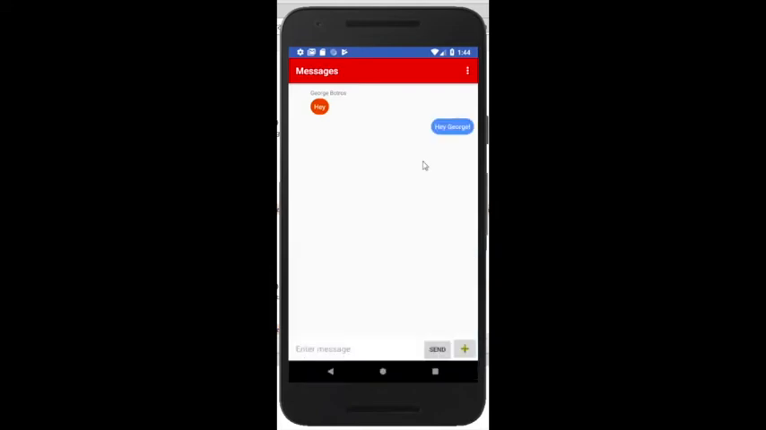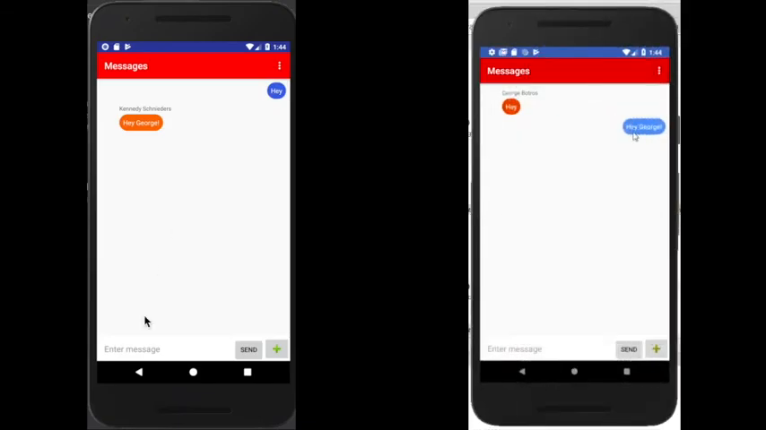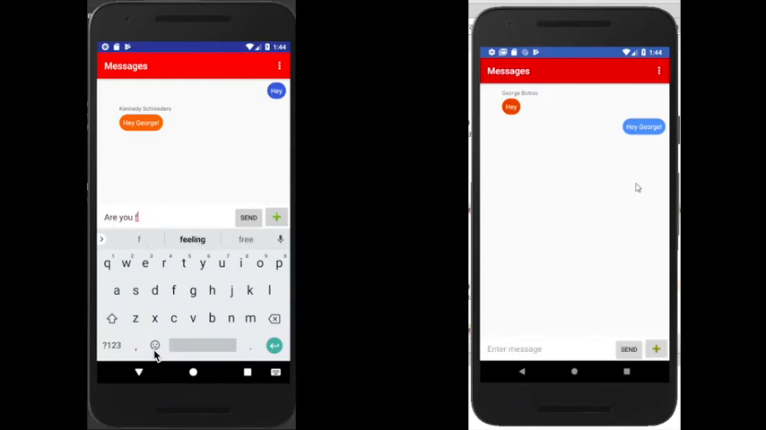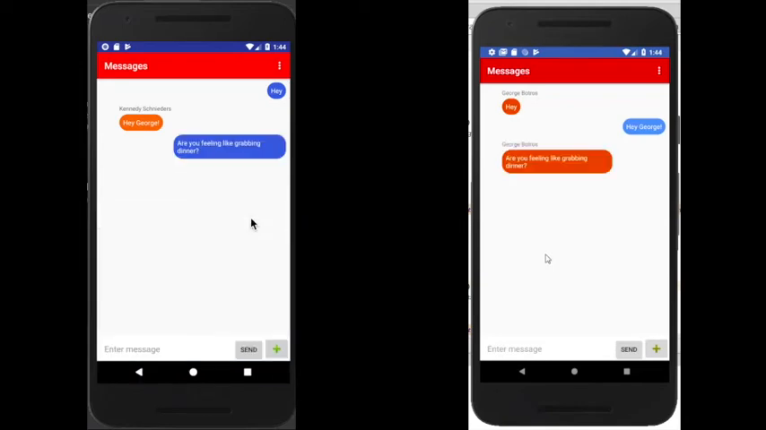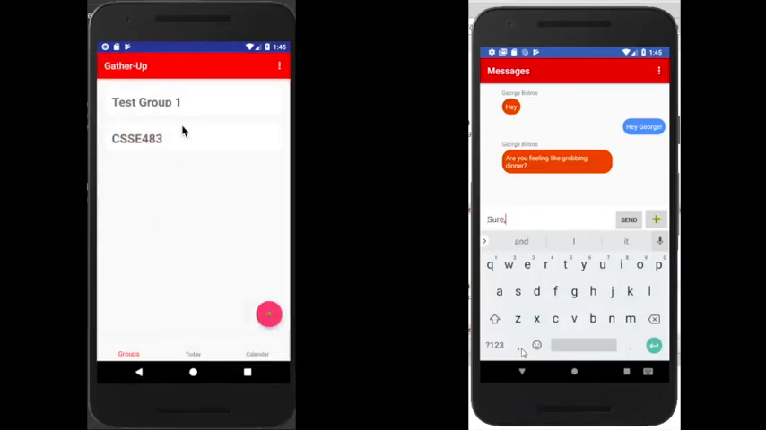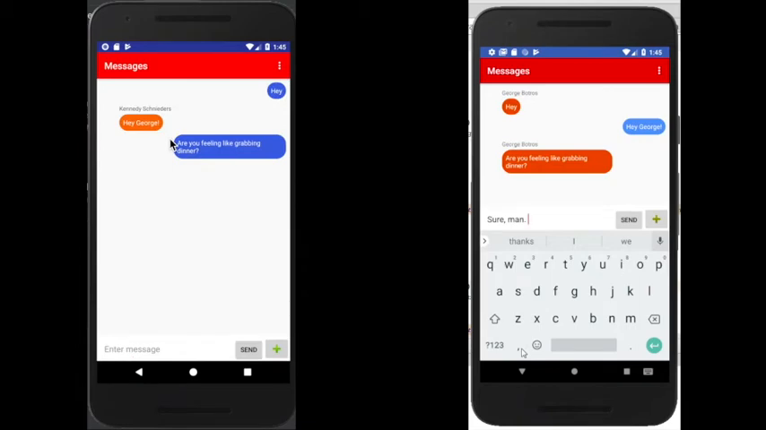Once you're in a group, text messaging is the same as it usually is. Received messages come up on the left with the sender's name. Kennedy has replied. Let's write him a message. So we're trying to make plans here. So I said, do you want to go grab dinner? Still nothing here, and we come back, and we'll wait for him to reply.